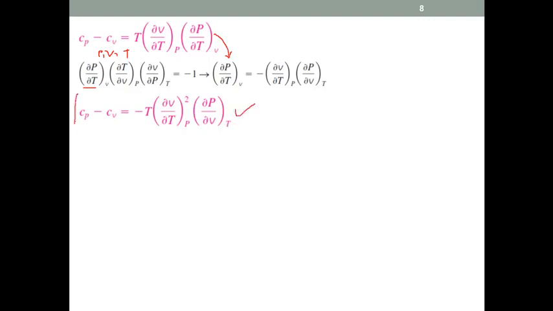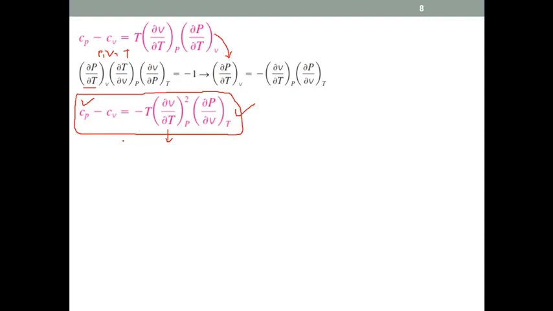This is the general relationship for Cp minus Cv, which is applicable for both ideal gas behavior as well as real gas behavior. But to explore that, we need these two terms. One is the change of volume with respect to temperature at constant pressure, whereas we also need to know the change of pressure with respect to volume at constant temperature. If we know these two terms, we can relate Cp and Cv for all situations.